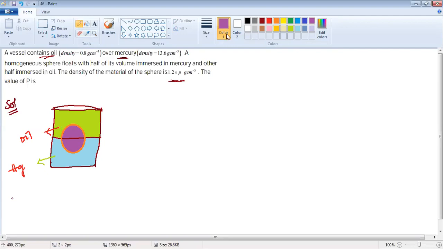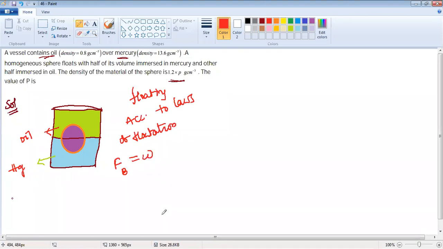This is floating. So when this is a floating condition, what is the floating condition according to the laws of flotation, the Archimedes principle? The buoyancy force equals the weight of the body. Do you understand the point now? Here, what is the buoyancy force?